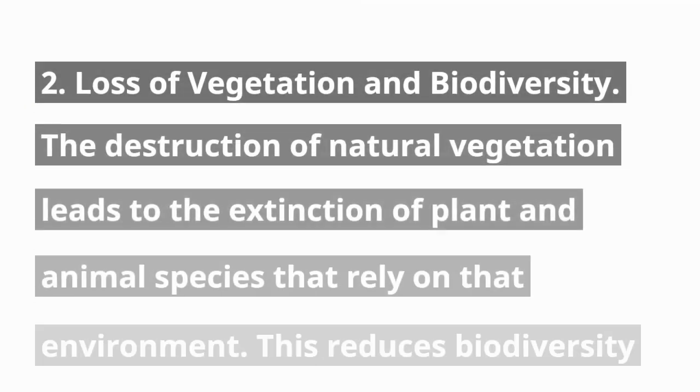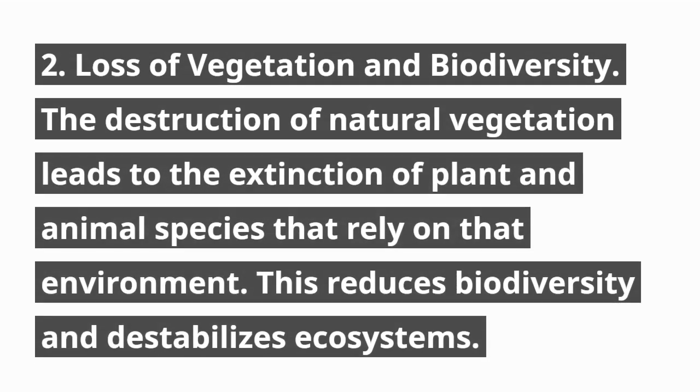2. Loss of vegetation and biodiversity. The destruction of natural vegetation leads to the extinction of plant and animal species that rely on that environment. This reduces biodiversity and destabilizes ecosystems.